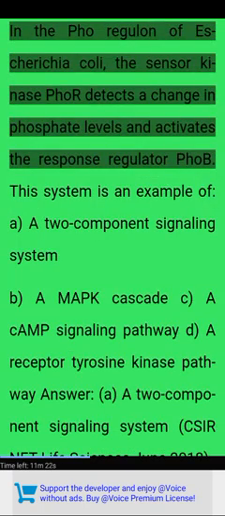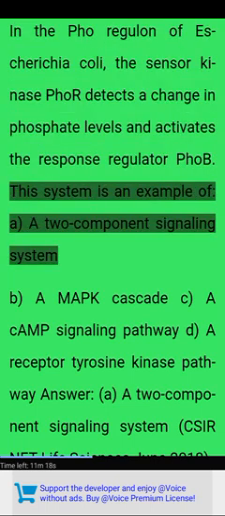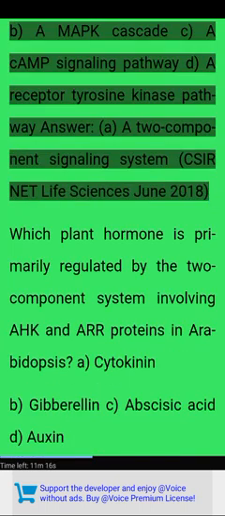In the Pho regulon of Escherichia coli, the sensor kinase PhoR detects a change in phosphate levels and activates the response regulator PhoB. This system is an example of: A. A two-component signaling system. B. A MAPK cascade. C. A cAMP signaling pathway. D. A receptor tyrosine kinase pathway. Answer. A. A two-component signaling system. CSIR NET Life Sciences June 2018.